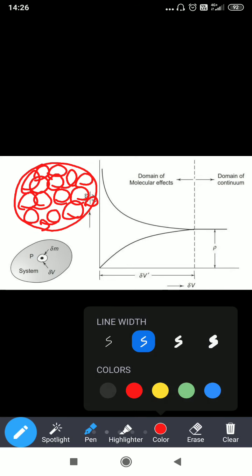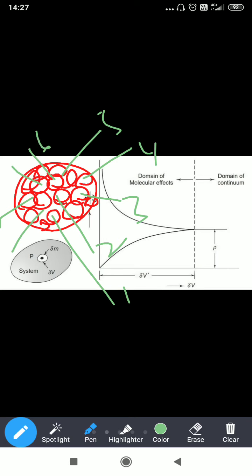See, I am taking the same volume. So if the volume is increased, what happens? The number of molecules in a definite volume also increases. Correct? That means if you want to calculate density at any point, this point, this point, anywhere, you can see the density is almost equal in each and every situation. One, two, three. In all the situations, the density is constant. That means you will get a straight line here.